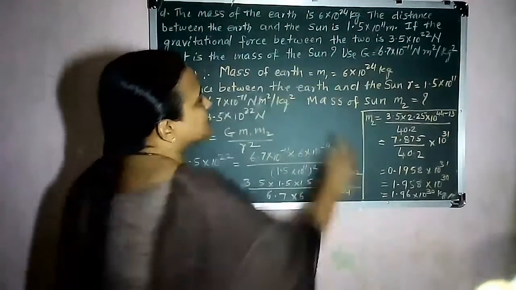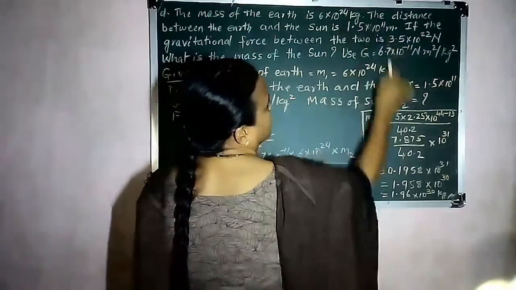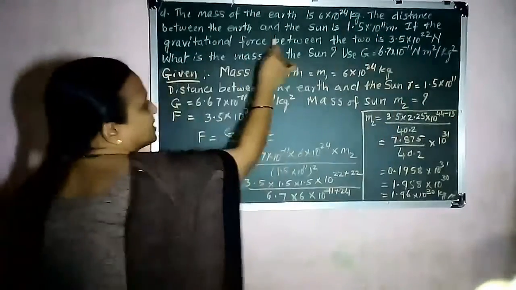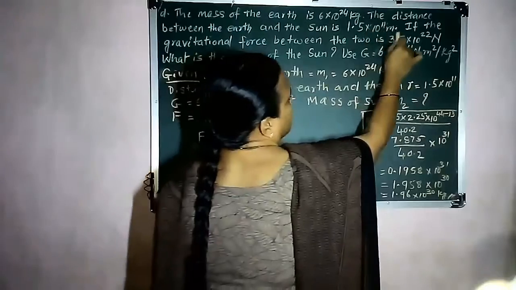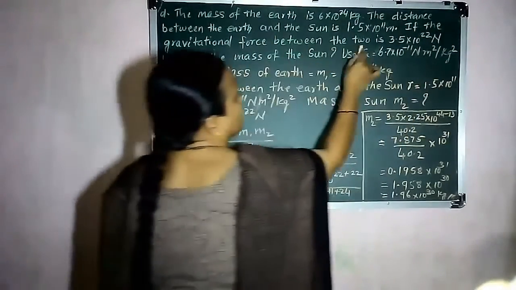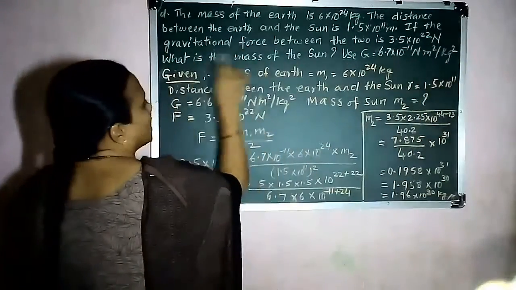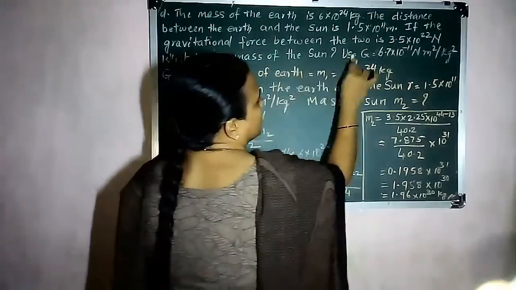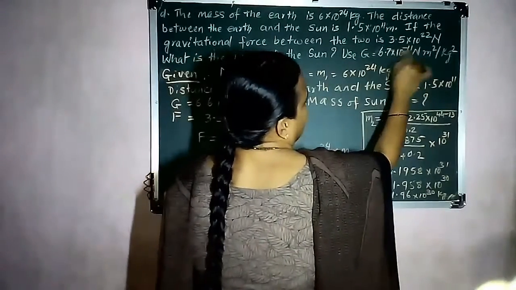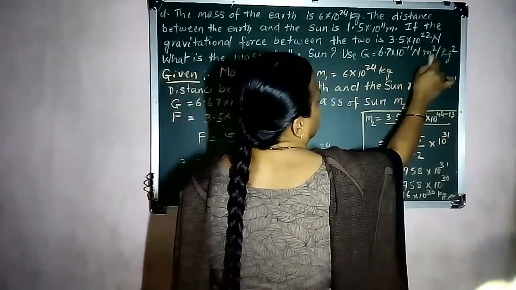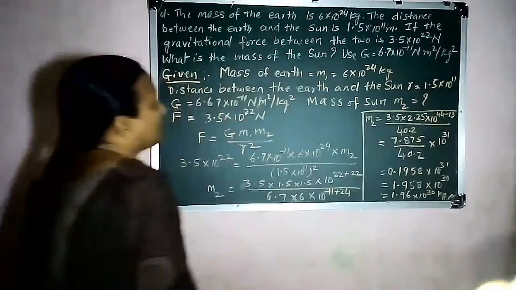The mass of the earth is 6 into 10 power 24 kg. The distance between the earth and the sun is 1.5 into 10 power 11 meter. If the gravitational force between the two is 3.5 into 10 power 22 Newton, what is the mass of the sun? Use G is equal to 6.7 into 10 power minus 11 Newton meter square per kg square.